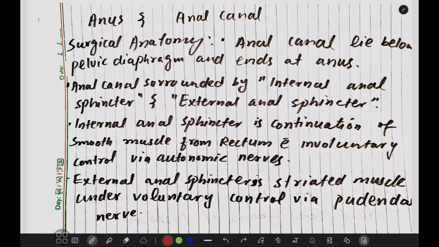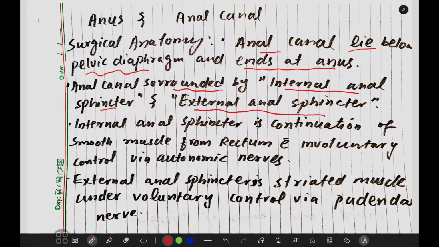In this video section, we will discuss the surgical anatomy of the anus and anal canal. The anal canal lies below the pelvic diaphragm and ends at the anus. The anal canal is surrounded by the internal anal sphincter and external anal sphincter.